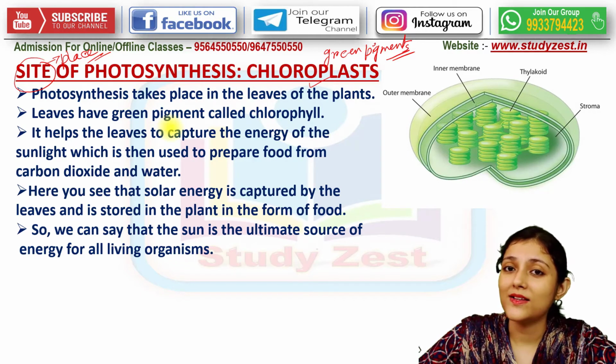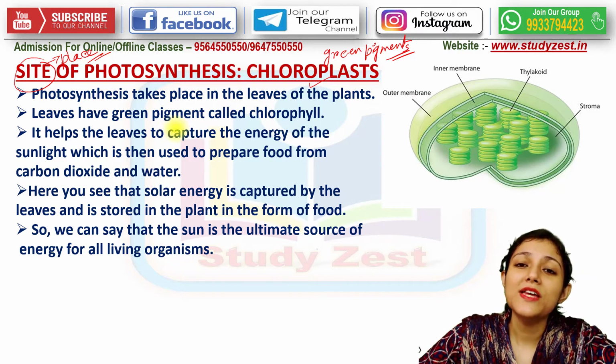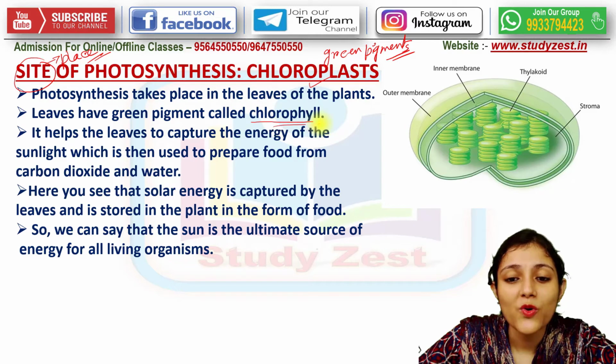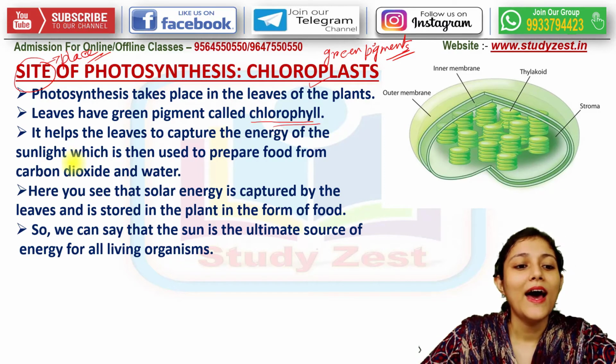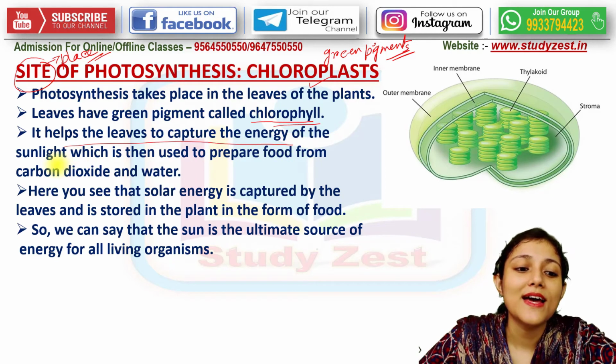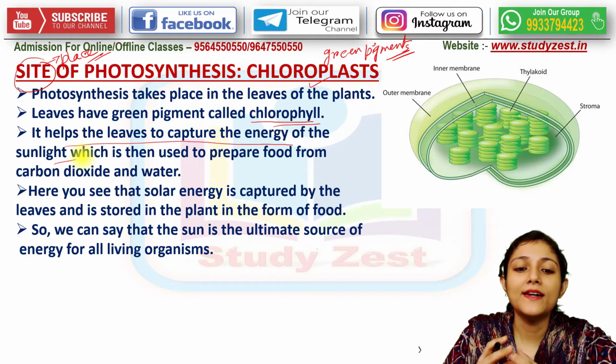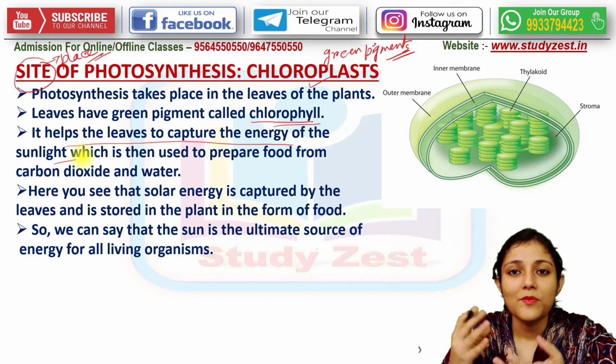And why are they green? The question is why they are green, because of the presence of green pigment. That green pigment is known as chlorophyll. And why is it important? Because it helps the leaves to capture the energy of the sunlight. That means the light energy of the sun is absorbed by the leaves.